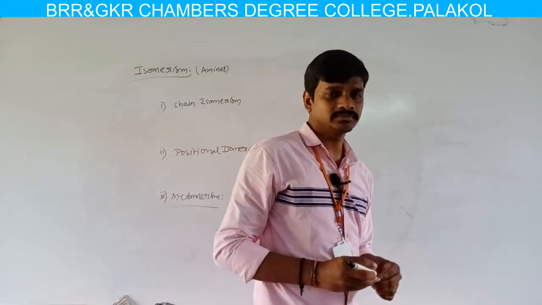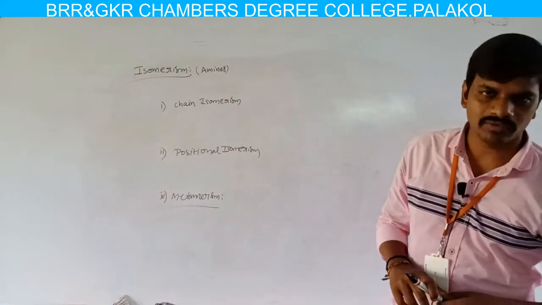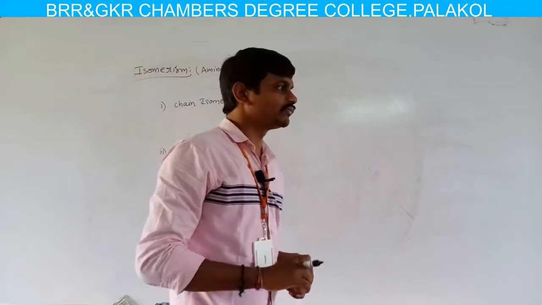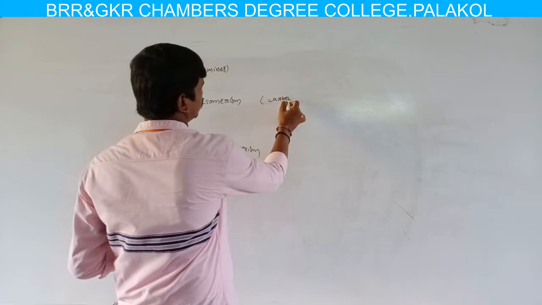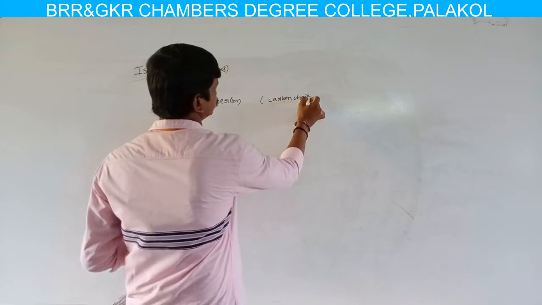What is chain isomerism? Compounds having the same molecular formula but different carbon chains.